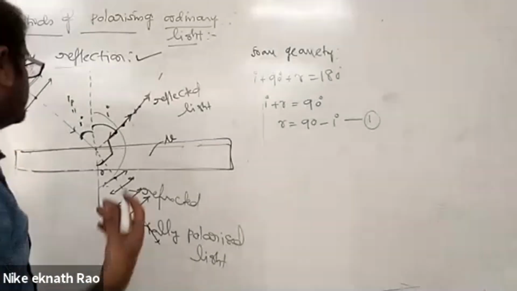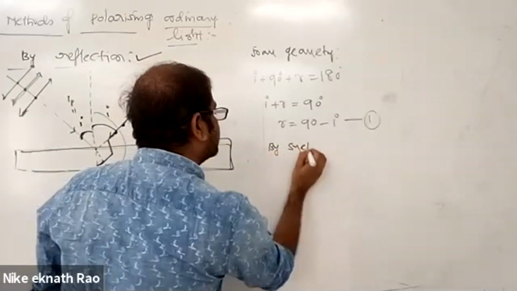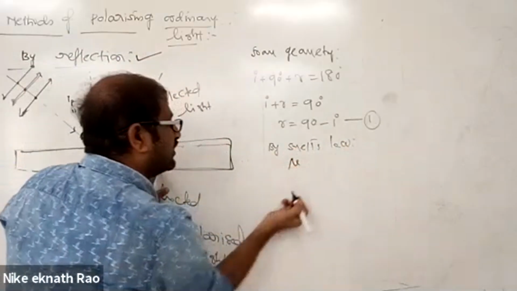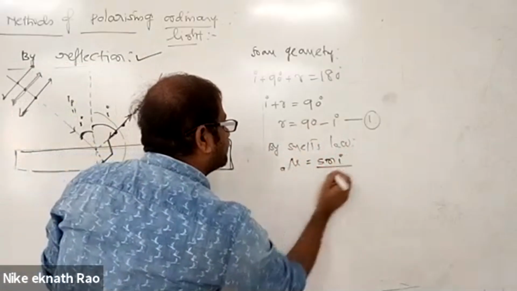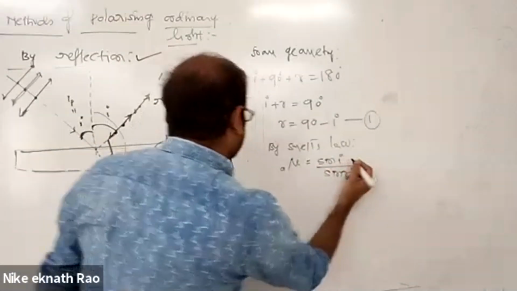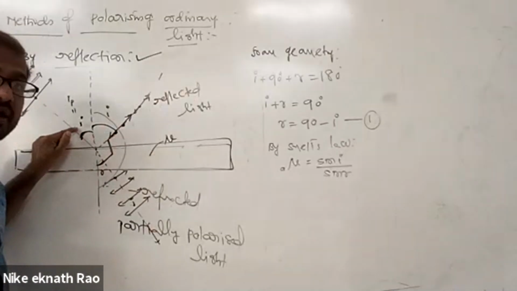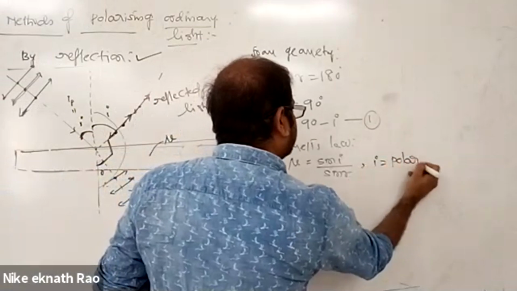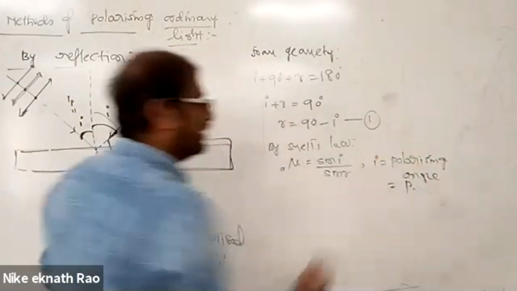Next, this is the angle of incidence and this is the angle of refraction. By Snell's law, the refractive index of the second medium, glass, with respect to air is equal to sin I by sin R. This angle of incidence, for which the reflected light is plane polarized, we call the polarizing angle, I p.